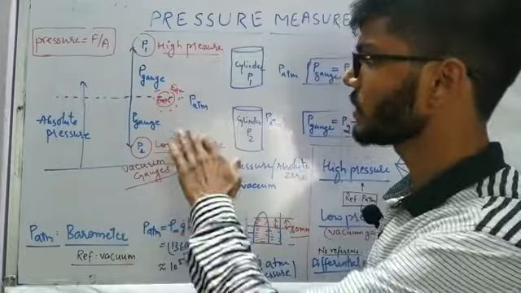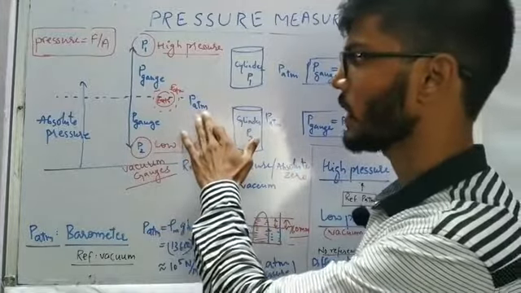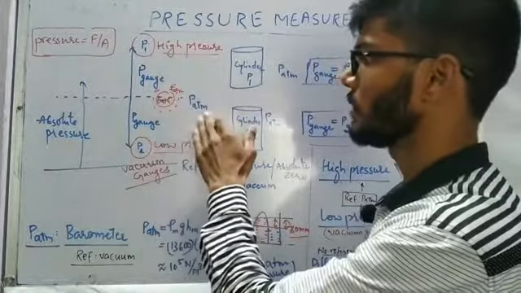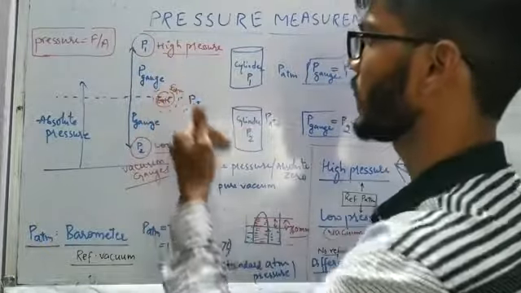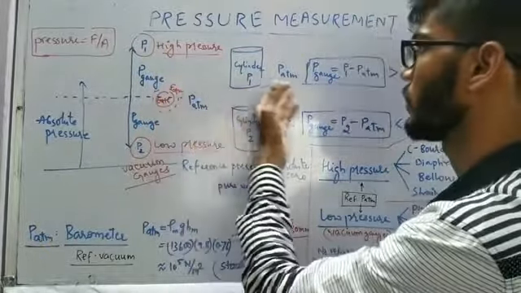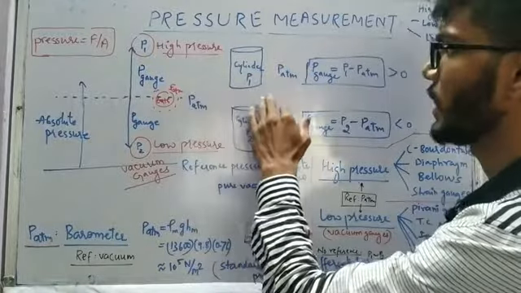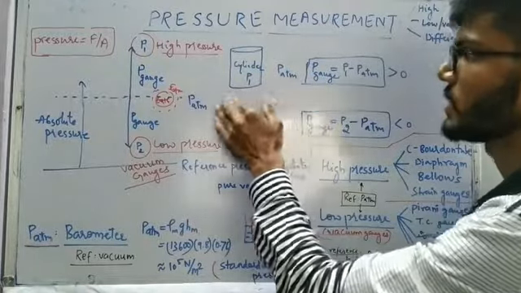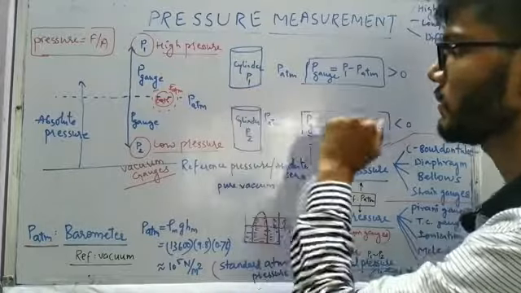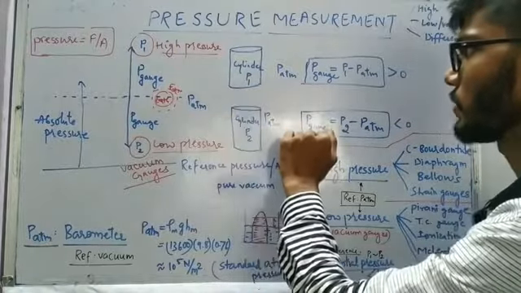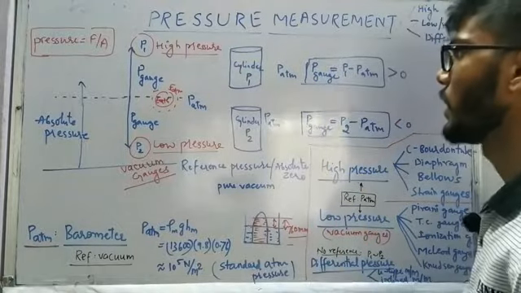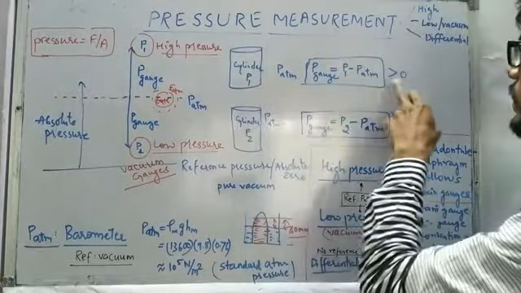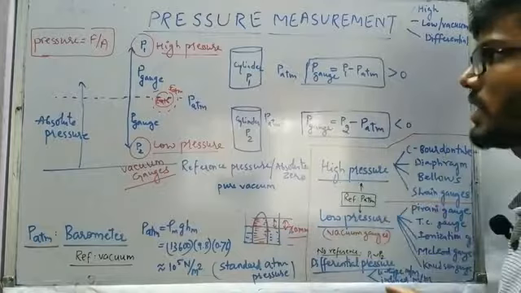So at any location we are going to compare our pressure, whether high or low, with respect to the atmosphere. If the value of pressure is greater than our reference atmosphere, we call it high pressure. I have taken the example of a cylinder having P1, which is greater than our reference atmospheric pressure. So P1 minus PATM gives the gauge pressure, and in this particular case the value of gauge pressure is going to come out positive.